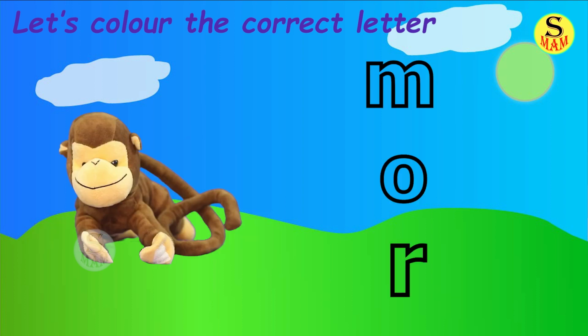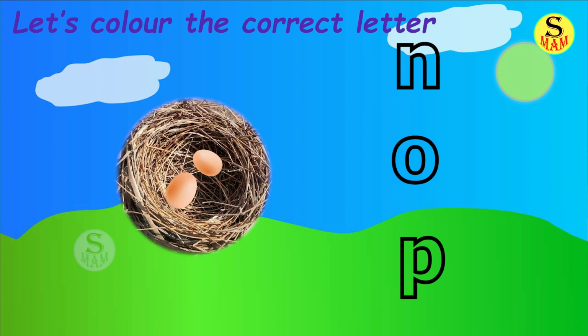Now, next one. What is the picture given? Monkey. So, which letter gives the sound? Letter M. Let's color the letter M. Next one. Nest. So, which letter gives the sound? You are right. Letter N. Color the letter N.